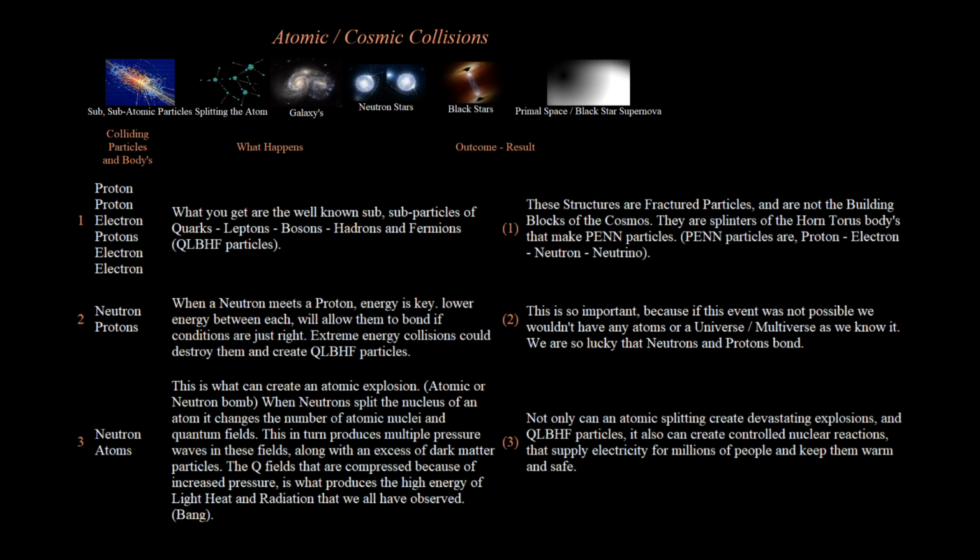B. These structures are fractured particles, and are not the building blocks of the cosmos. They are splinters of the horn torus bodies that make pen particles. Pen particles are proton, electron, neutron and neutrino.